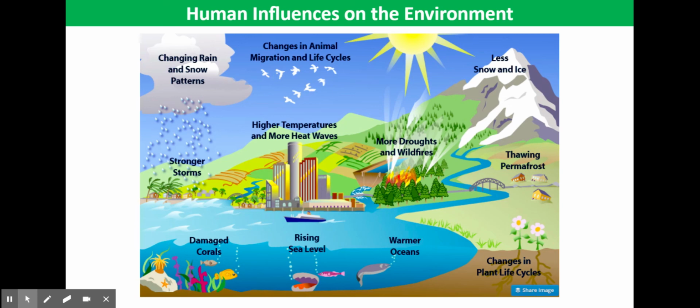Increased temperatures can cause extreme weather, so superstorms and more floods, more droughts. And these extreme weather events can cause changes to habitats, or in some cases, complete loss of habitats. Now, if you lose habitats, this can result in a decrease in biodiversity as food chains are disrupted and extinction rates increase.